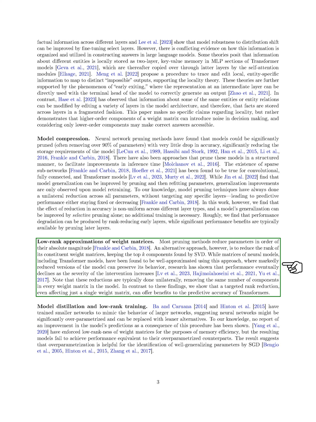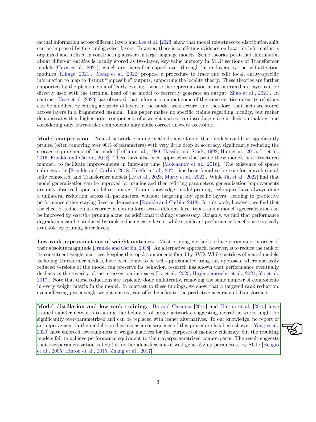In contrast to these findings, we've found that a targeted rank reduction, even if it only affects a single weight matrix, can improve the predictive accuracy of transformers. There have been attempts to train smaller networks to mimic the behavior of larger networks, suggesting that neural networks might be significantly overparameterized and can be replaced with leaner alternatives. However, there's no evidence to suggest that this procedure improves the model's predictions.